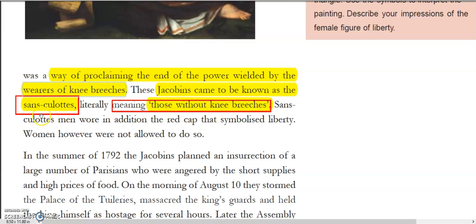Now, sans-culotte men wore, in addition, the red cap that symbolized liberty, which we have already seen in the symbols topic, but women were not allowed to wear this red cap.